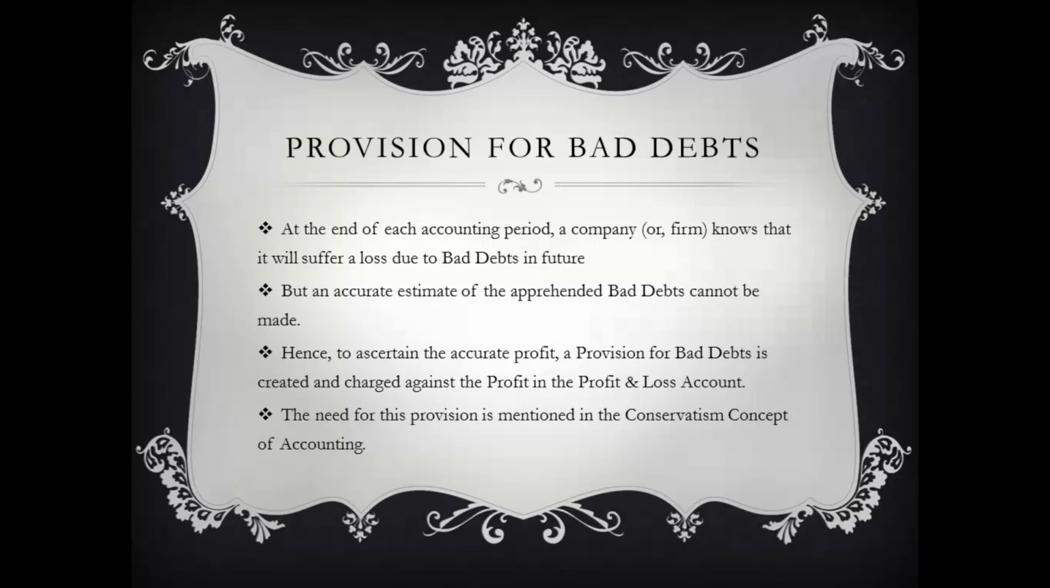See, at the end of each accounting period, a company or firm knows that it will suffer a loss due to bad debts in the future. But an accurate estimate of apprehended bad debts cannot be made. Hence, to ascertain the accurate profit, a provision for bad debts is created, and again it is charged against the profit in the profit and loss account. So this provision has to be made, and the requirement of maintaining this provision is coming from the conservatism concept of accounting. Let us now understand what this conservatism concept of accounting states.